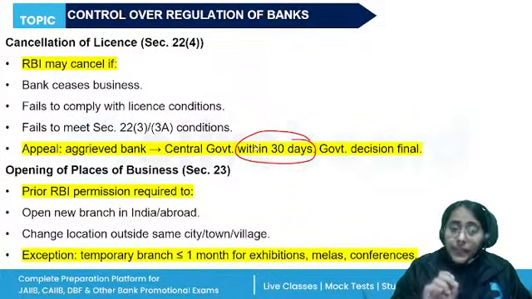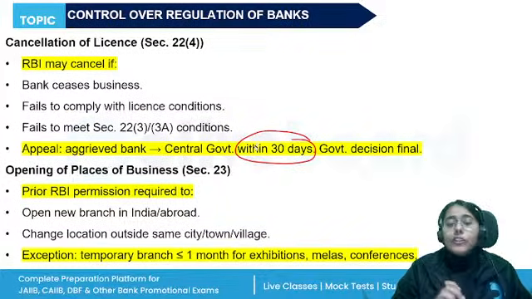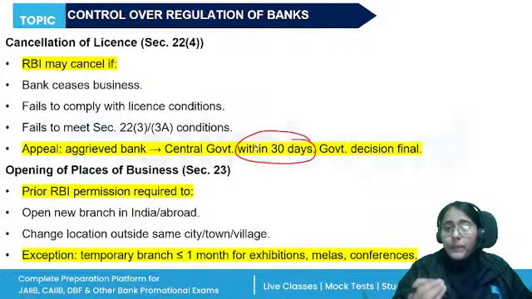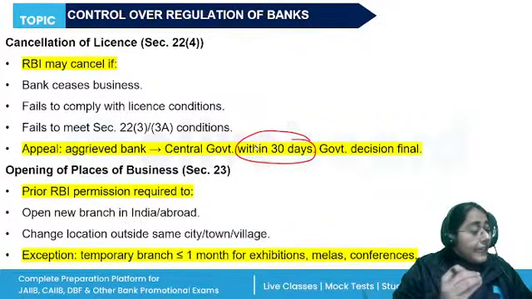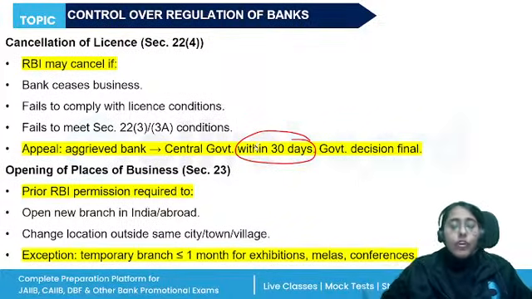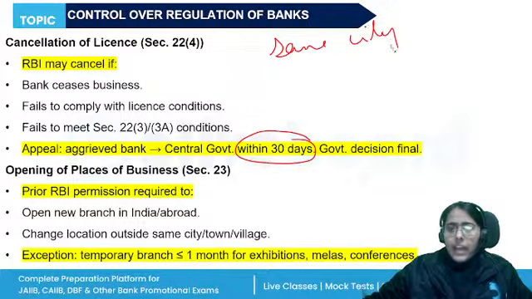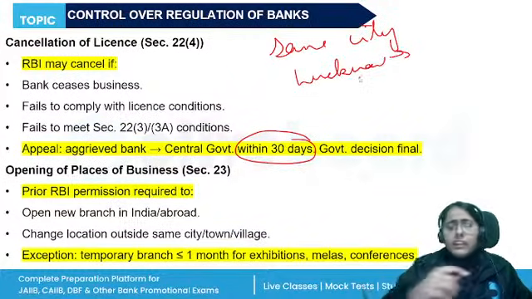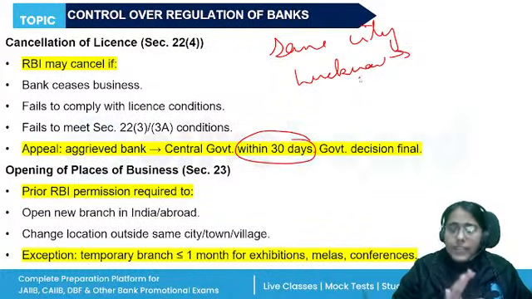When they are opening a place of business, then also they need to get approval. So, no banking company shall open a new place of business in India or change their existing place of business outside if they want to change their branch in the same city. Let's say they have a branch in Lucknow and they want to shift it within Lucknow. That is allowed.